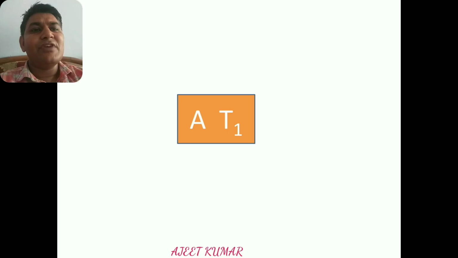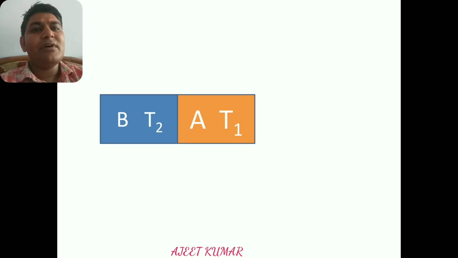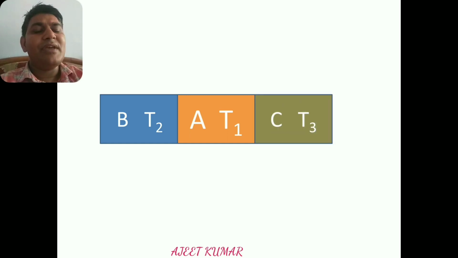Let us suppose we have a system A at temperature T1. System A is in thermal equilibrium with system B, whose temperature is T2. And system A is also in thermal equilibrium with system C, whose temperature is T3. Here we have considered three systems: system A at temperature T1, system B at temperature T2 and system C at temperature T3.